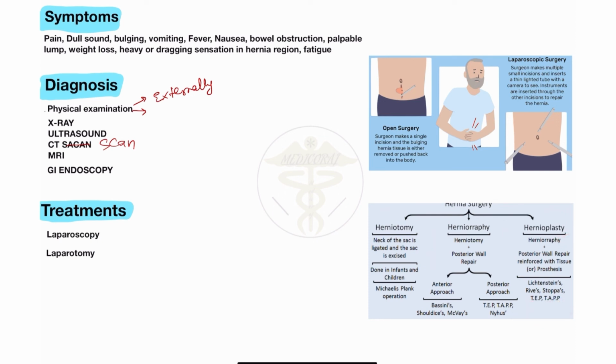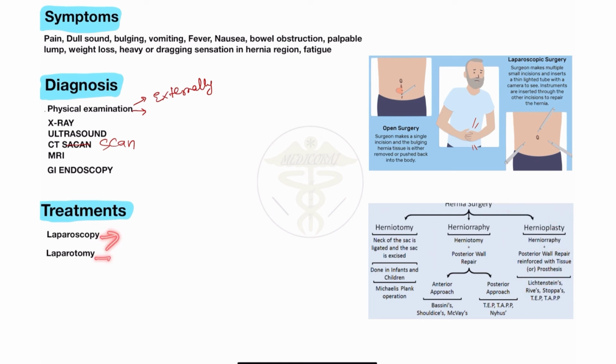So please learn hernial surgery: herniotomy, herniorrhaphy and hernioplasty. In herniotomy we only ligate the sac of the hernia. In herniorrhaphy we do herniotomy and posterior wall repair, and in hernioplasty we do herniorrhaphy, posterior wall repair, and reinforcement with the tissue prosthesis. So these are the surgical processes for the treatment of the hernia.